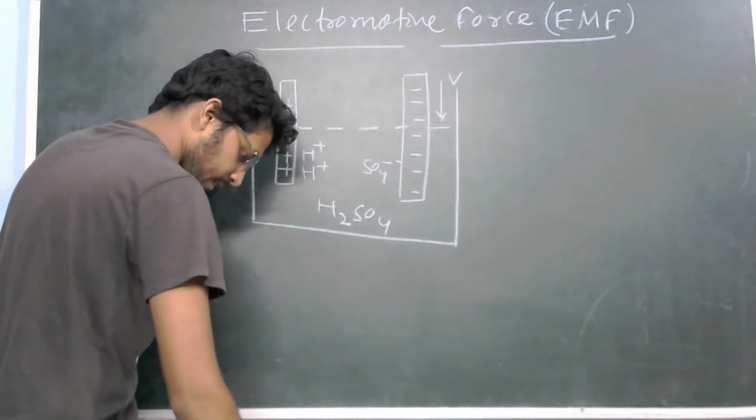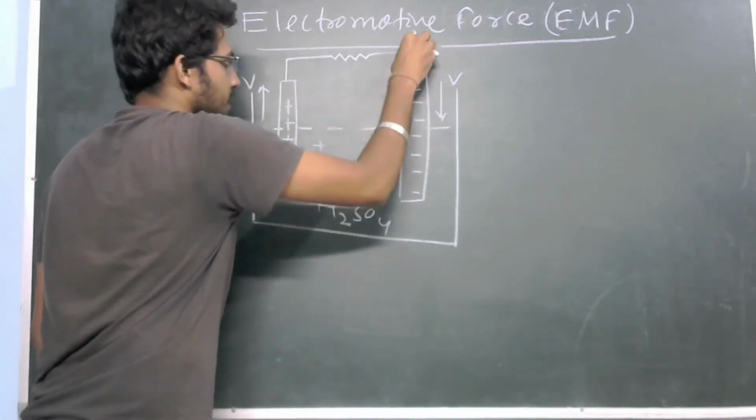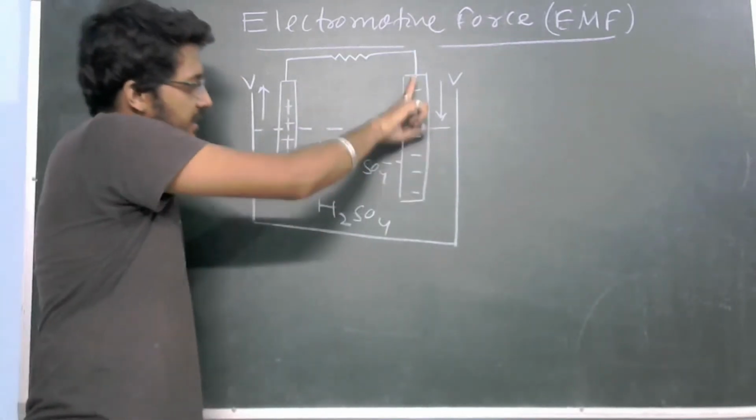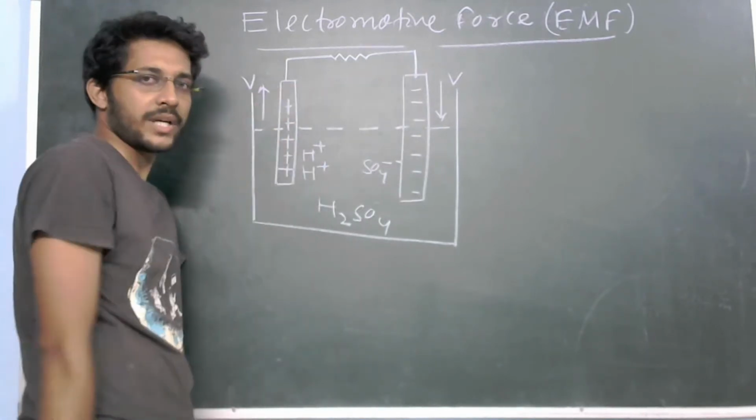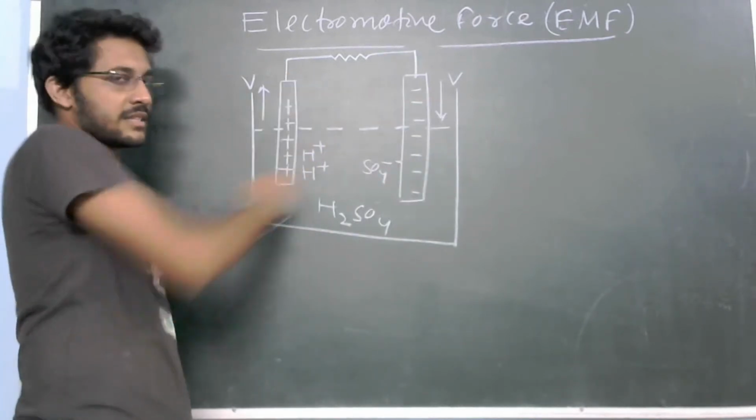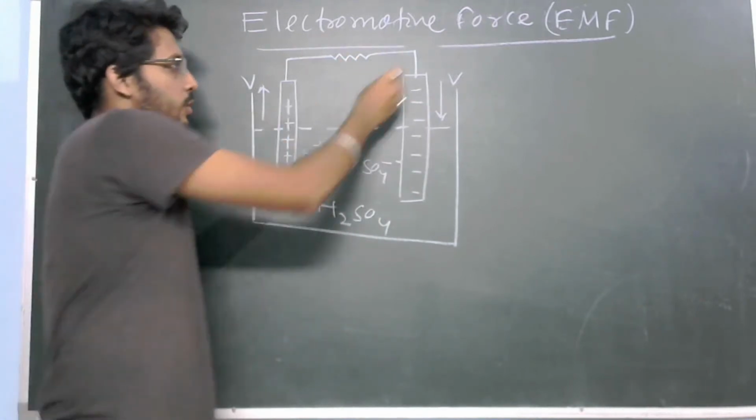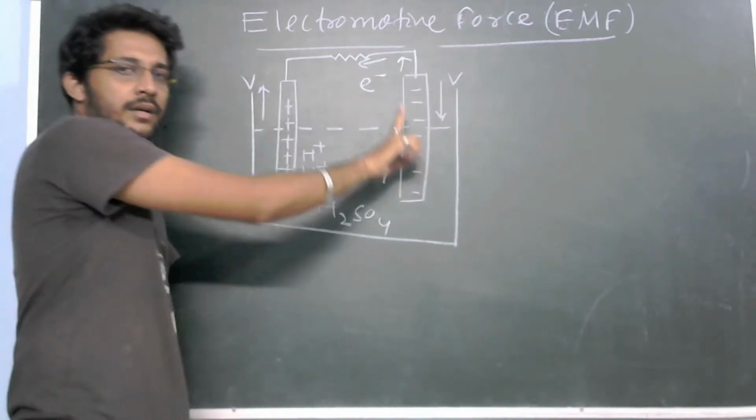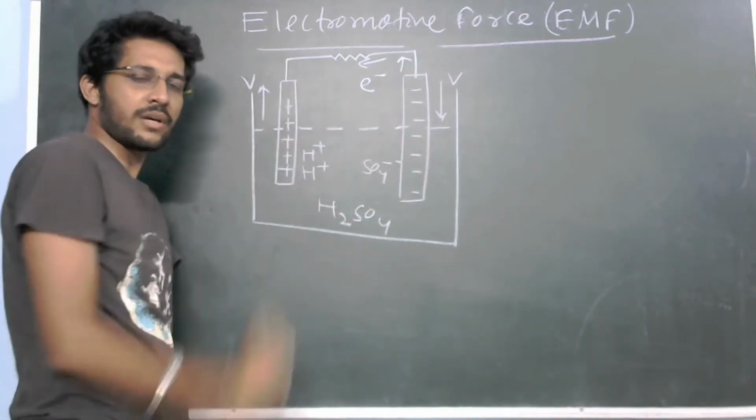Let us say I am connecting these two electrodes with a wire, and this wire is carrying a certain amount of resistance. Clear? Now, as these electrons are accumulated here, and now we are connecting it with a conducting wire, what will happen? The electron density will be higher here, and very less here. So electrons will start to flow from the higher dense region to the lower dense region, from the right electrode to the left electrode, or we can say from the lead electrode to the lead dioxide electrode.